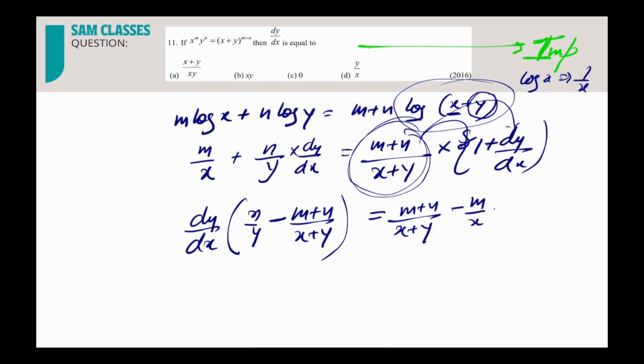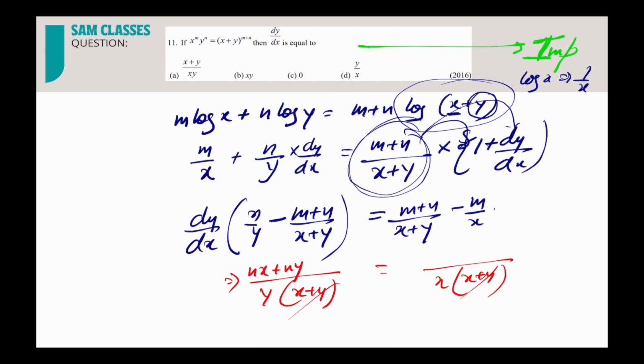That's it. Now, after this, I don't need to solve everything. I just need to understand, and I'll be able to see if I take the LCM, y into x plus y, and this side if I take the LCM, x into x plus y. See, my x plus y is getting cancelled. Yes or no? Done. Now what else am I getting extra here? nx plus ny minus my minus ny. Correct? So see, one term is getting cancelled, that is ny.